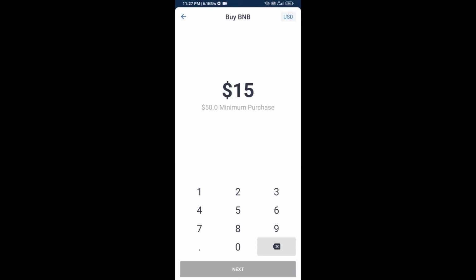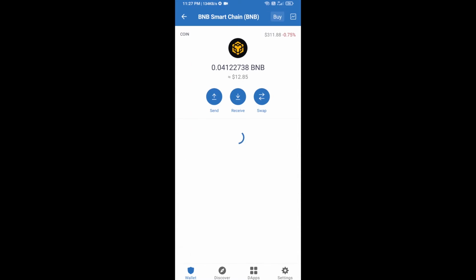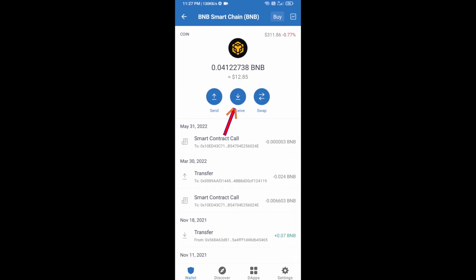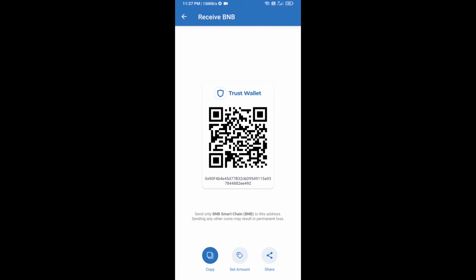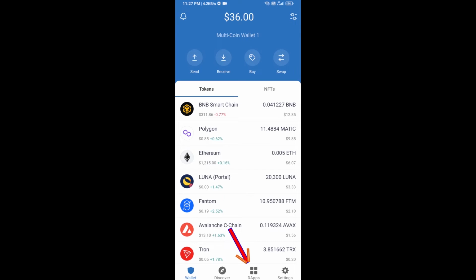and here you can purchase a minimum of $50 of BNB, or you can receive BNB Smart Chain using a contract address. Open BNB Smart Chain, click on receive. Here you can receive BNB Smart Chain using a contract address or QR code. After receiving BNB Smart Chain, you will click on dApps